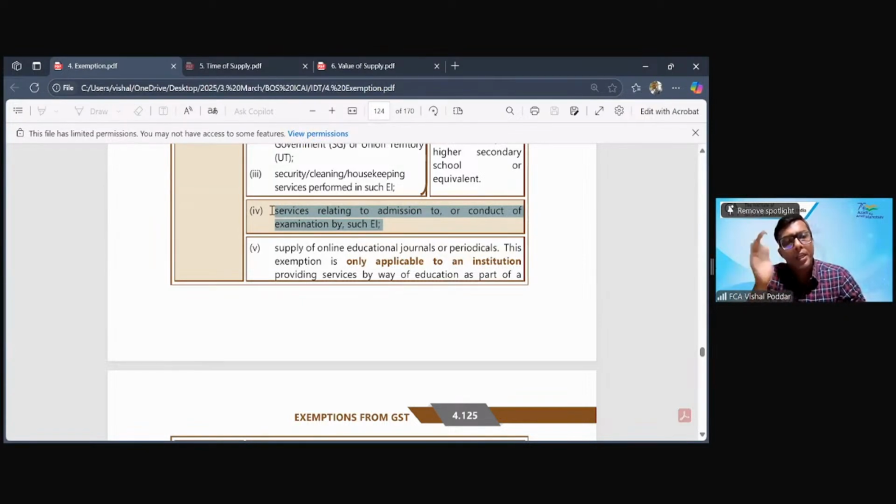So in inward, there are two restrictions. One, what services? Second, who is receiving these services? For outward, no such restriction. All services given, the only restriction is it should be given to the student or to the faculty or to the staff.